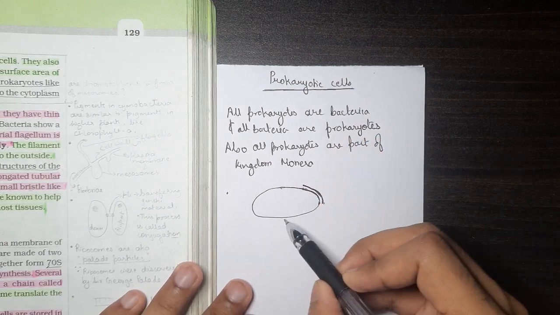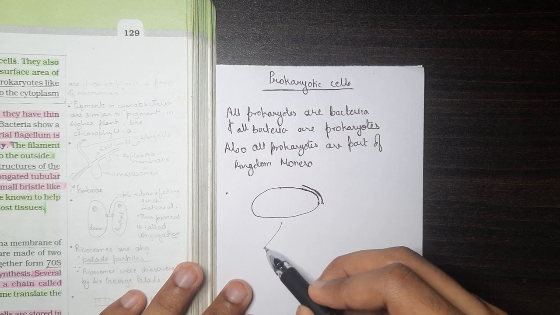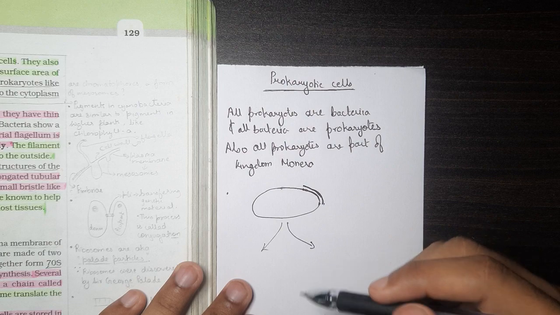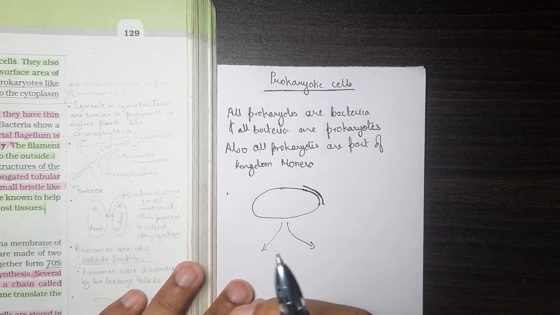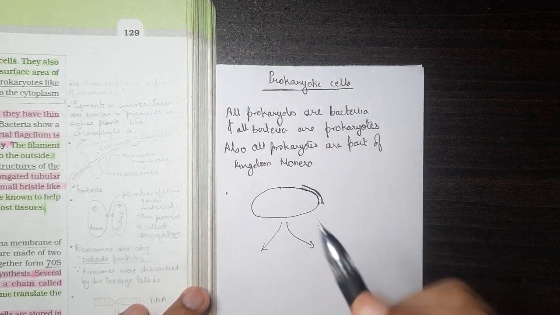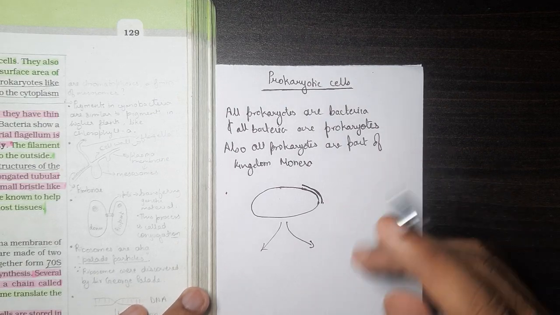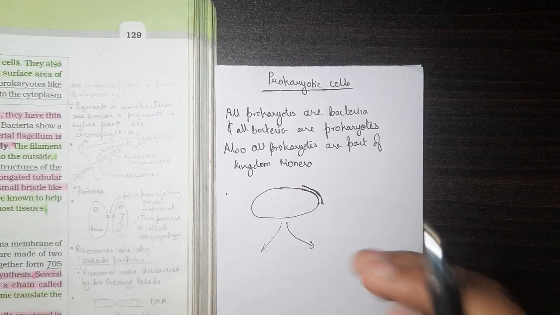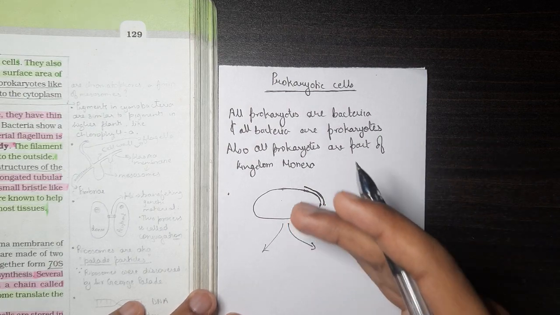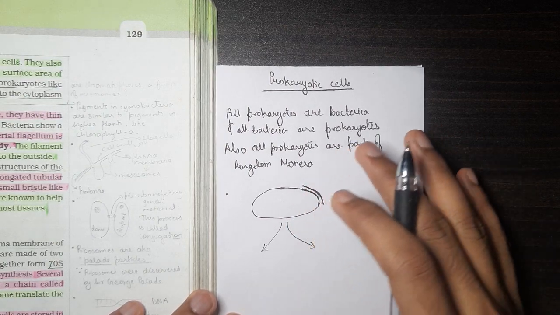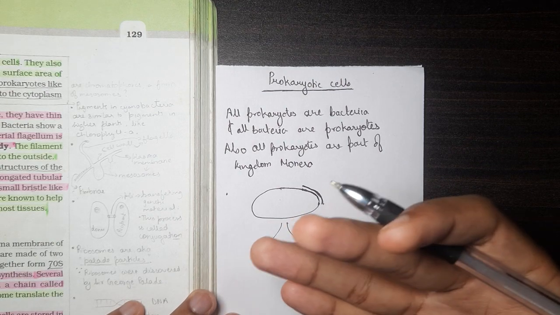Now this bacteria is dividing into two bacterial daughter cells, this parent bacteria, let's say it's dividing into two bacterial daughter cells. So the information required to replicate the parental characters into the daughter cell, that information is present in the genomic DNA. So essentially genomic DNA is the main DNA of a cell. You can just understand it's the main DNA of the cell, which is passed down from parent to progeny, and which is very important in forming the structure of the daughter cells from the parent cell.